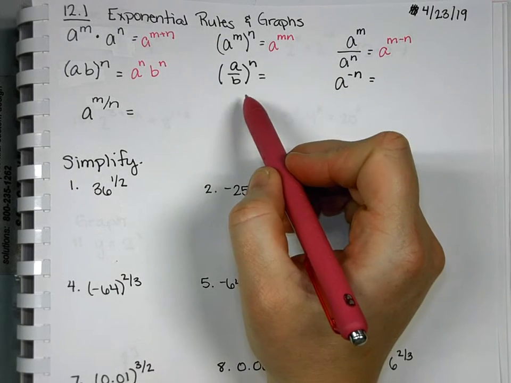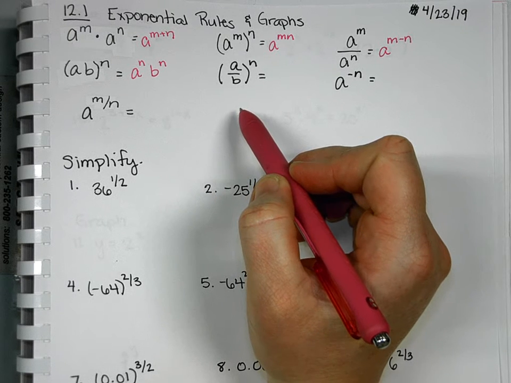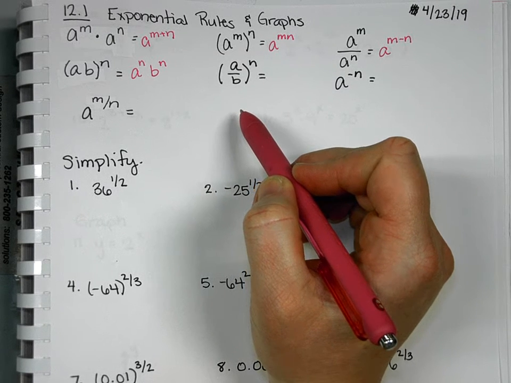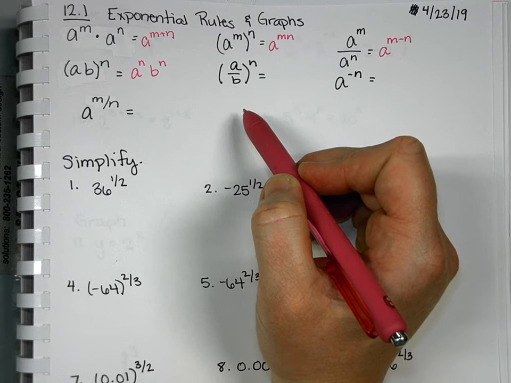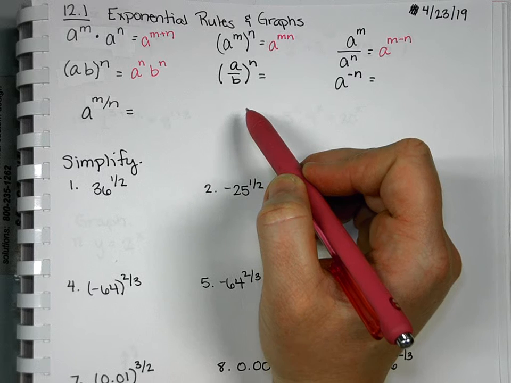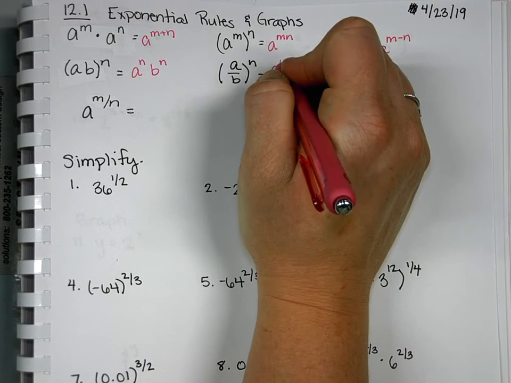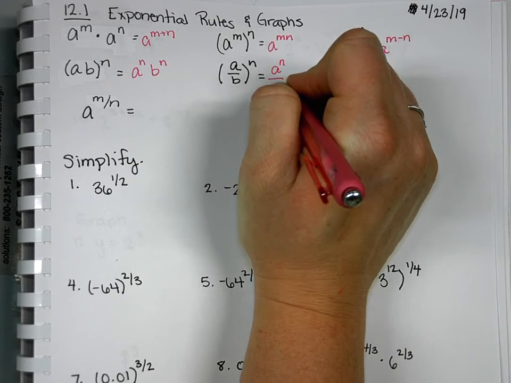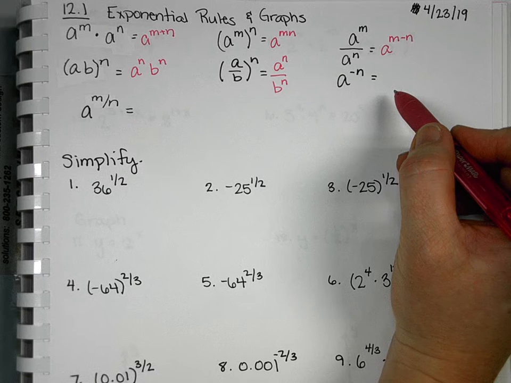What about when it's division with a power on the outside? Same thing. You put it to everything. A to the n over b to the n. What about negative exponents? I know you know this one because we've used it this year.